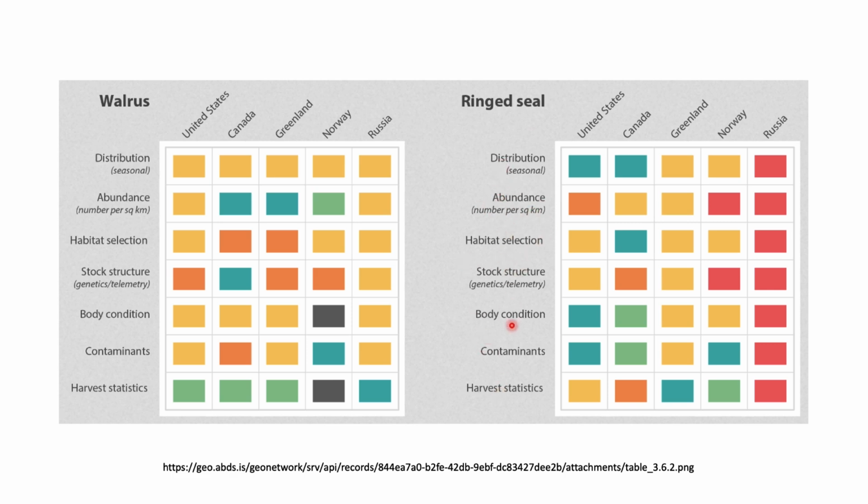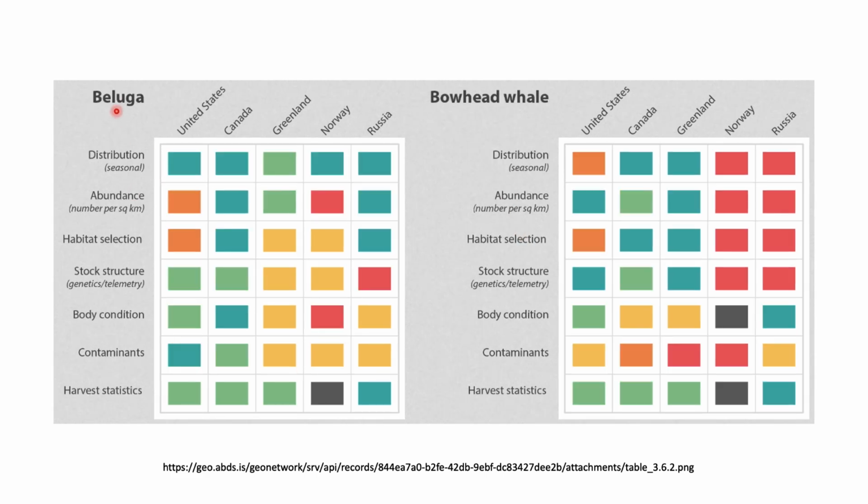So these parameters, and the countries where the monitoring is happening or not happening, are given in this particular chart. Similarly, beluga and bowhead whales are given here. For beluga, people actually have some information, especially in Canada. We have most of the information available, but for Russia, distribution, abundance and habitat selection are available for beluga, while body condition and contaminants are sparsely available.